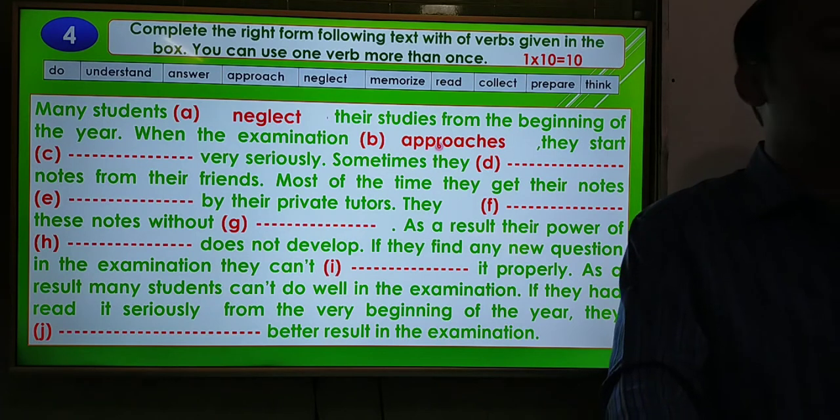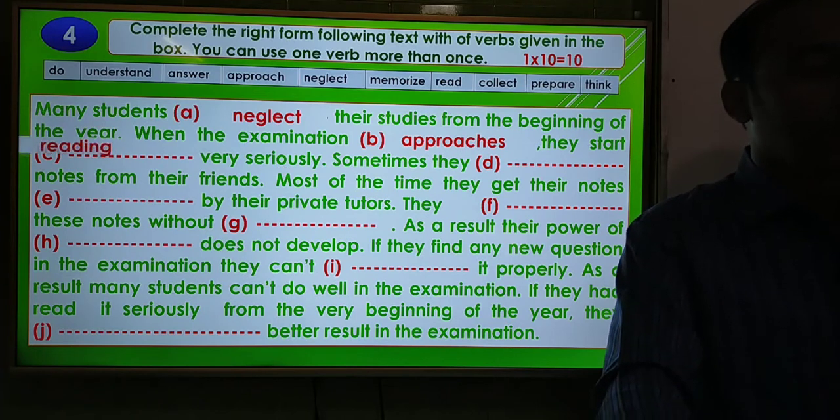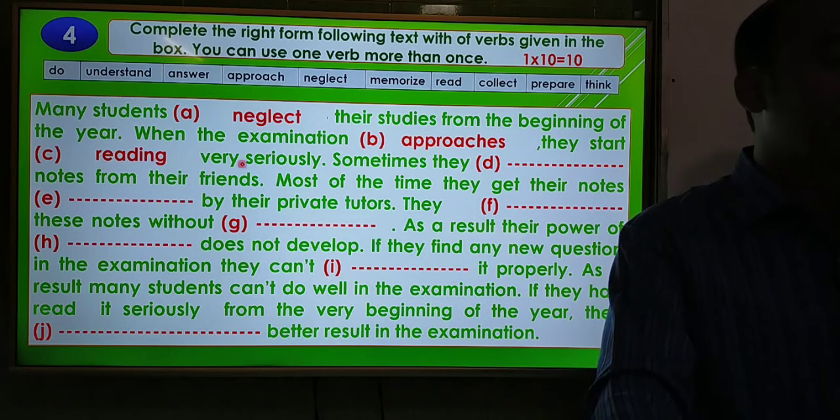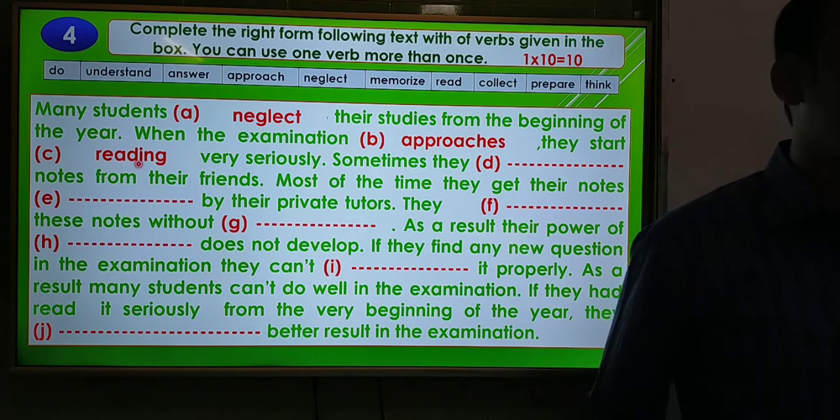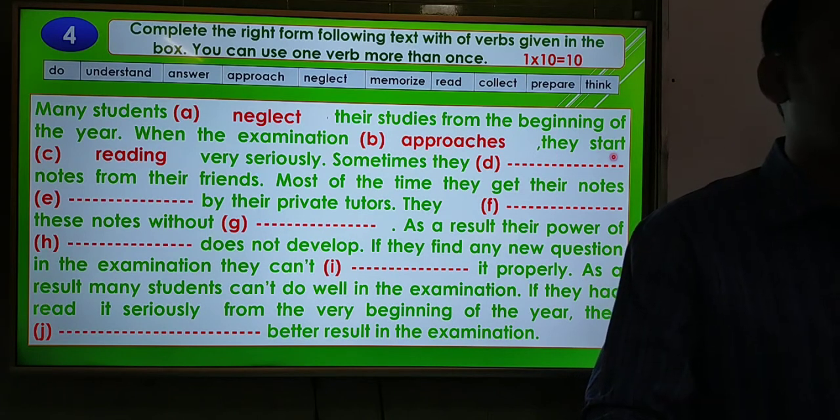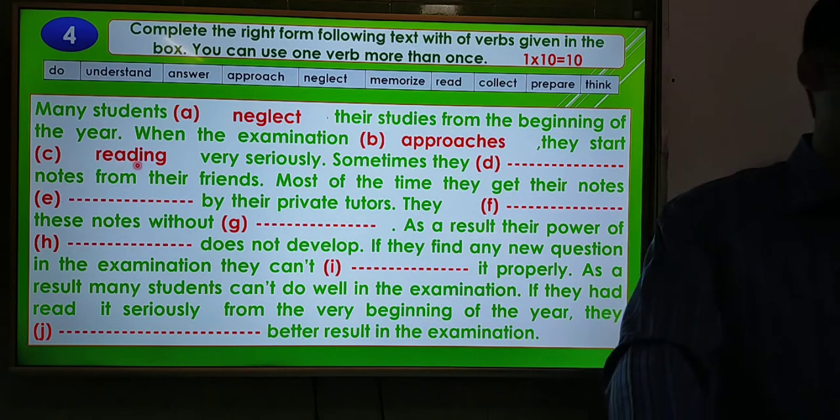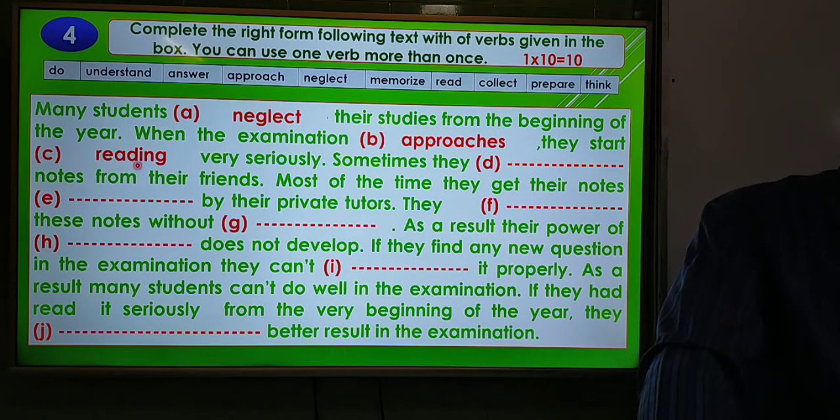When the examination approaches, they start dash very seriously. They start reading very seriously here. Reading, why? Okay, I am going to describe it. You see that after the subject they you will get the verb start here, and again another verb. So if you get two verbs together, that means one after another, then you have to use ing after the verb.